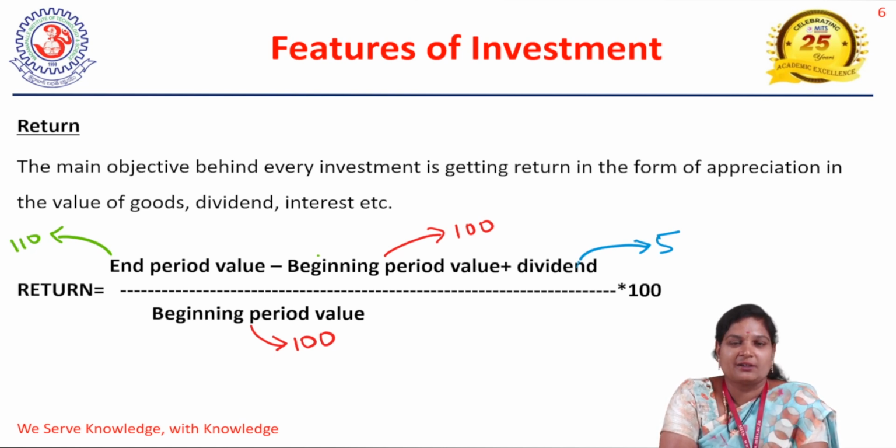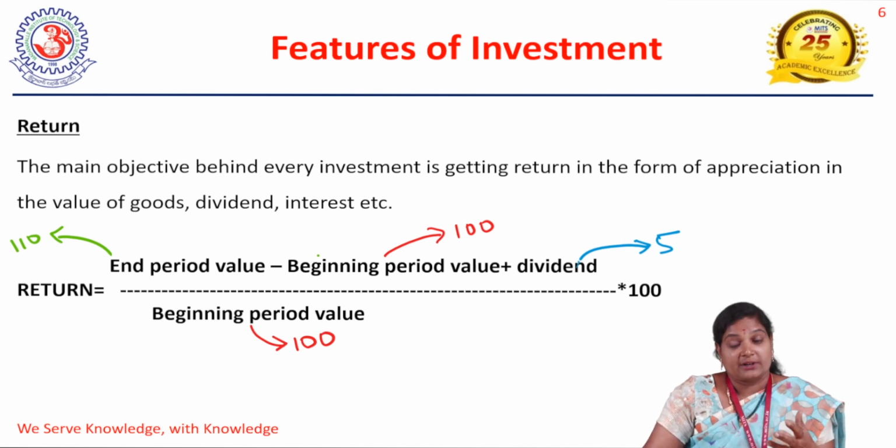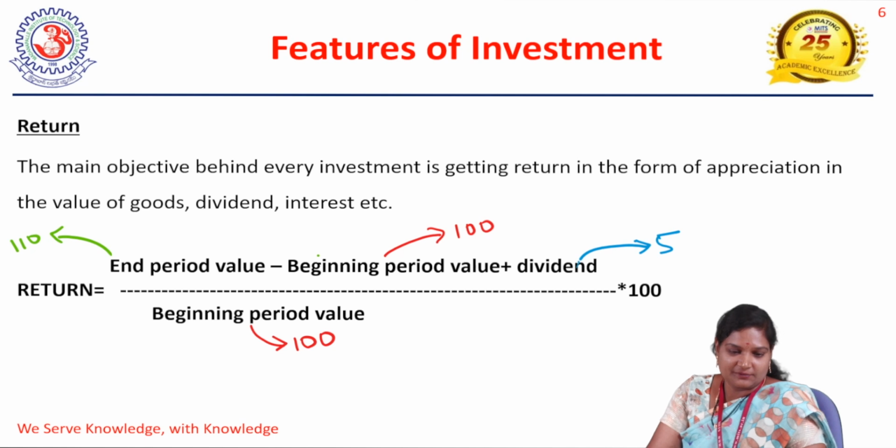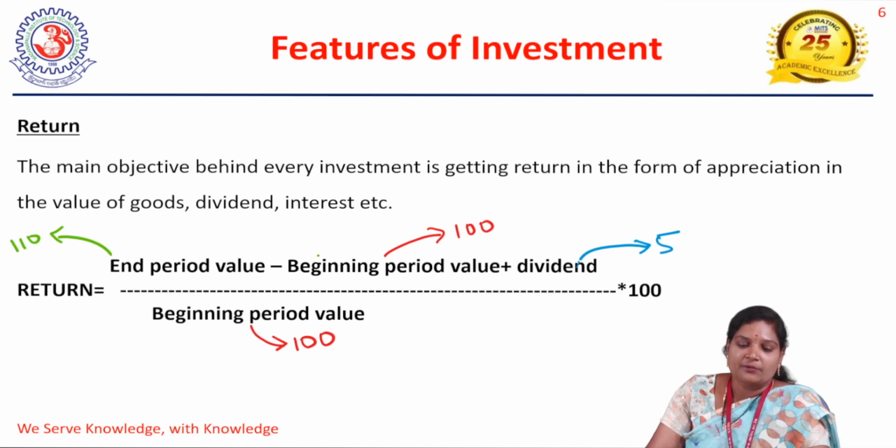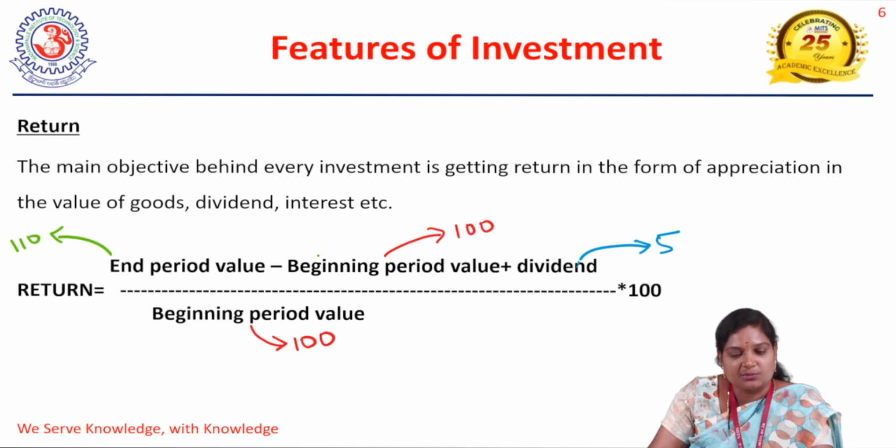Whatever investments you contribute, you definitely expect some returns from them. The main objective behind every investment is getting return in the form of appreciation in the value of goods, dividend, interest, and many more ways. Return can be calculated using this formula: end period value minus beginning period value plus dividend, divided by beginning period value, into 100. If you apply this formula, you can calculate the returns from your investments.